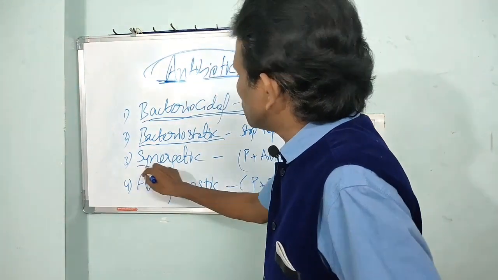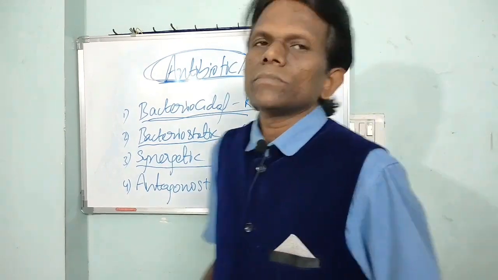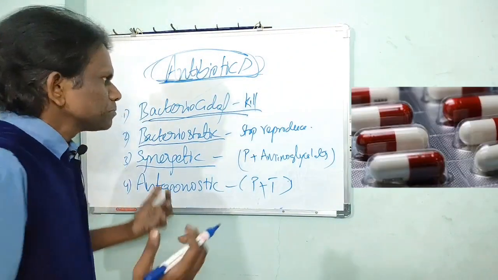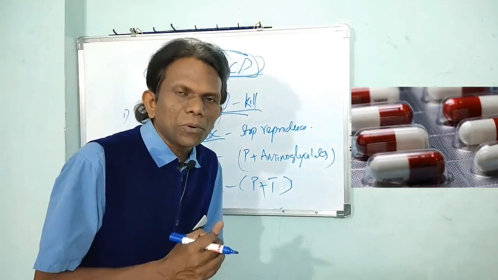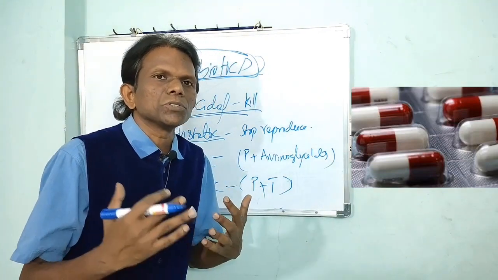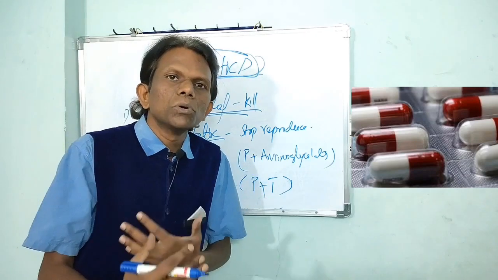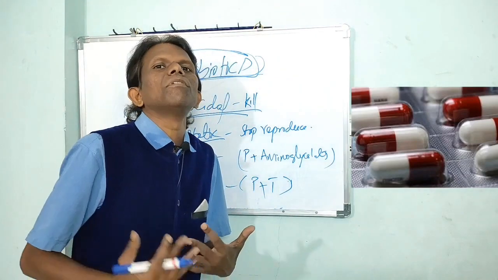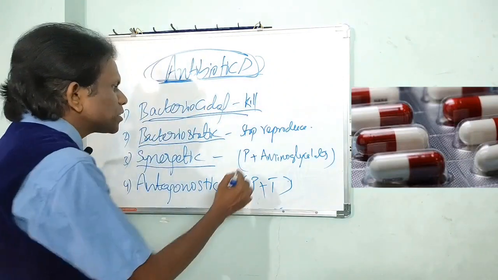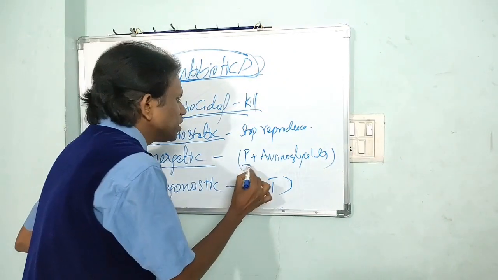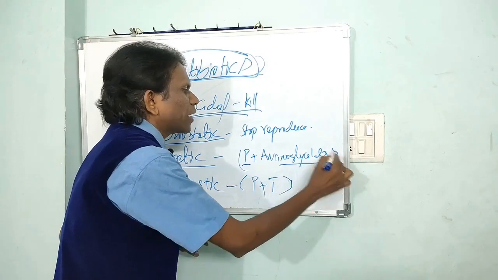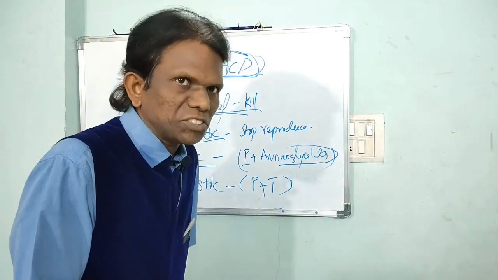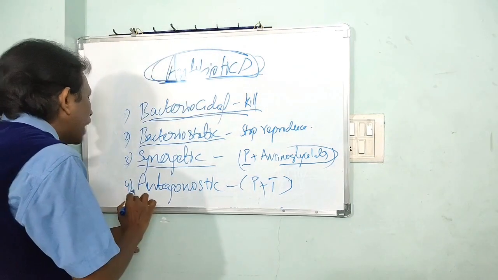The third one is the synergetic type. These antibiotics are added with some chemical compounds to get more potent control on harmful bacteria, like when we add penicillin with aminoglycosides, which is more potent in controlling pathogenic bacteria. And the fourth is the antagonistic type.